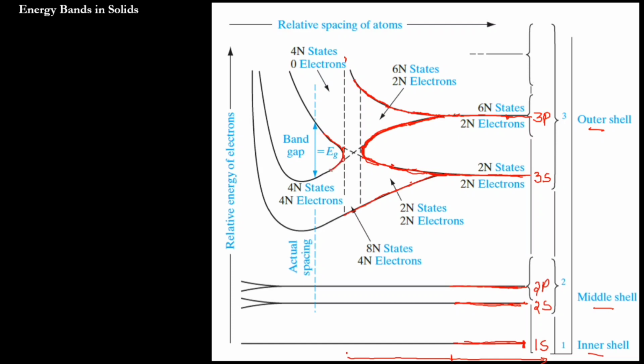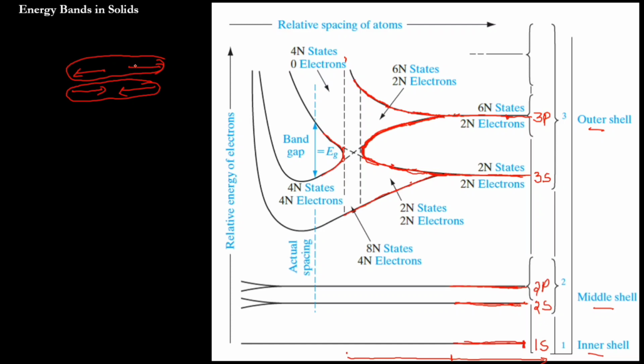Why is it happening? Because the interatomic distance has become the equilibrium distance. What is the meaning of equilibrium? I told you in the first class of energy bands, if you remember that concept, there will be an attraction force between the atoms and a repulsion force between the atoms. If attraction force is dominating, it will be bonding. If the repulsion force is dominating, it is anti-bonding.